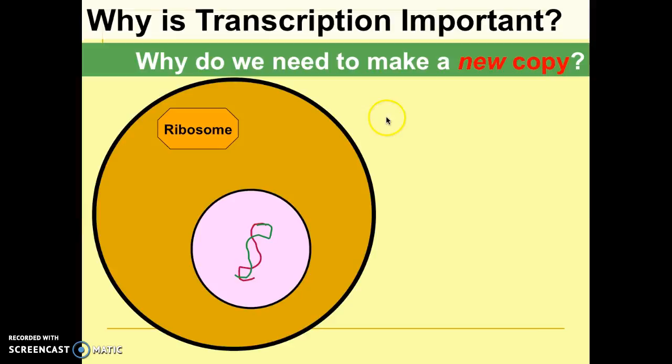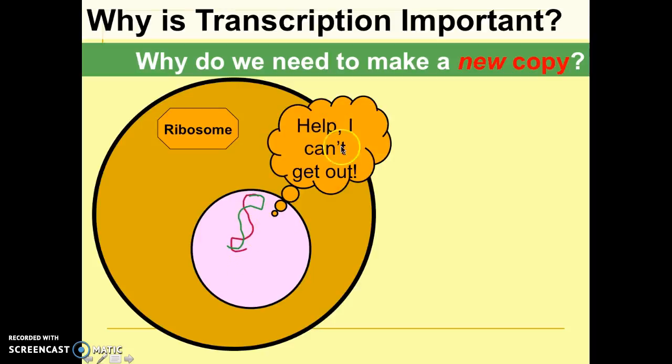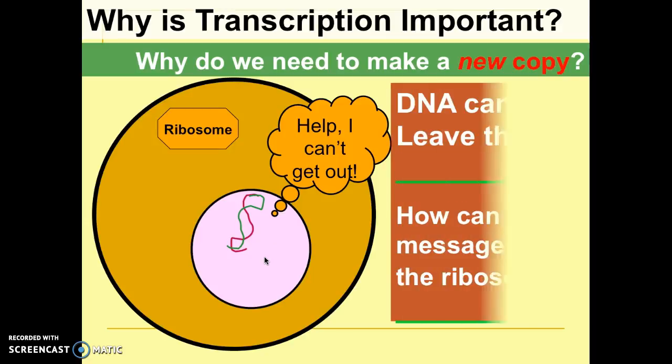We remember back when we learned where DNA is stored, and we know that DNA is stored inside the nucleus, and it can't leave the nucleus. Just like it says, help, I can't get out. DNA can never leave the nucleus. Well, if we need DNA's instructions to make proteins, how are we going to get the information if DNA is never allowed to leave this little shape down here? That's the basis of today's lesson. DNA needs to get transcribed into RNA so that it can then leave the nucleus.